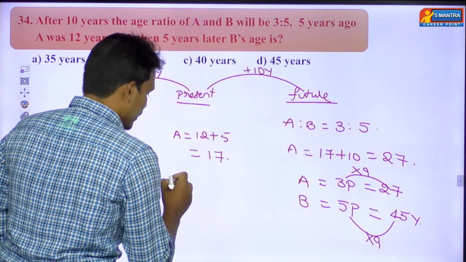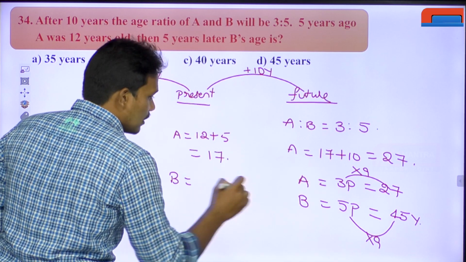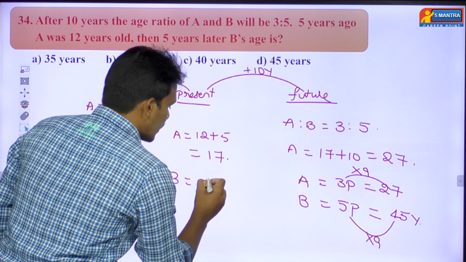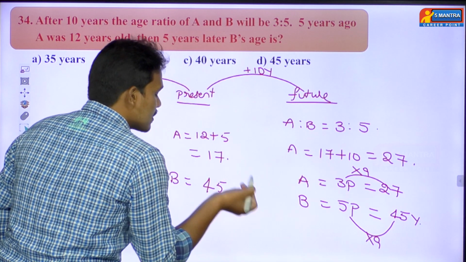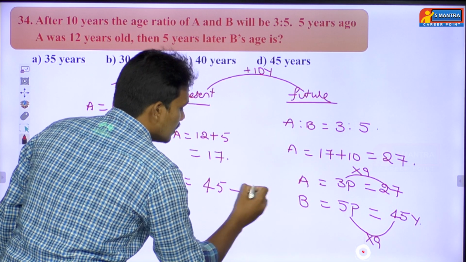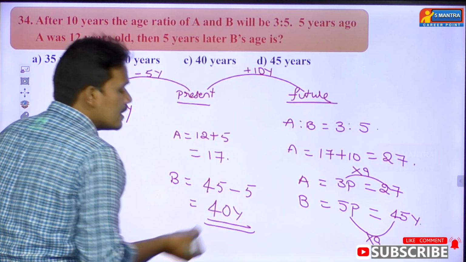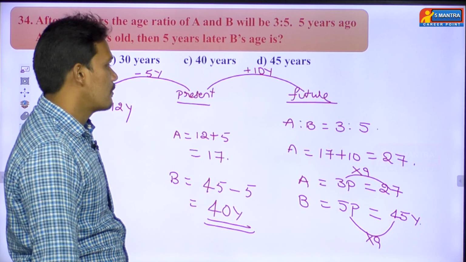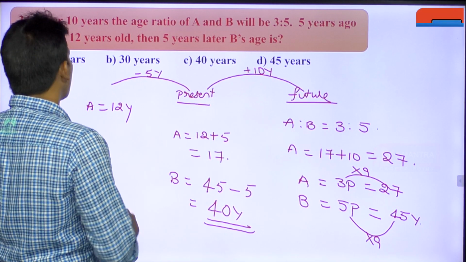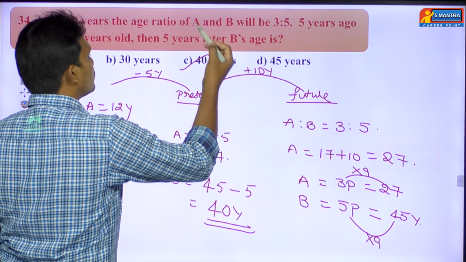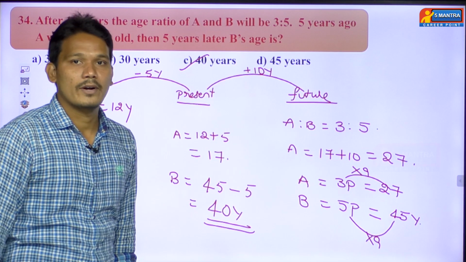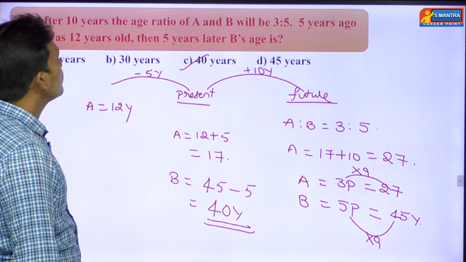Okay. So directly we can write it from B. So 10 years later, it is 45. But I need 5 years later, means just subtract 5. So you are going to get 40 years. Then B's age will become 40 years. That's all. Very simple question. Yeah, then option C is the right answer. Option C is the right answer. Okay. Yeah, then we'll go with the next question.